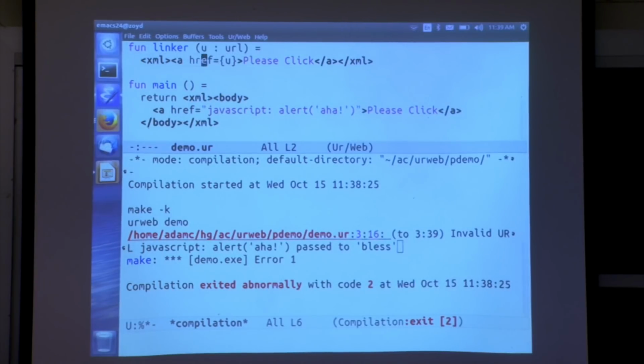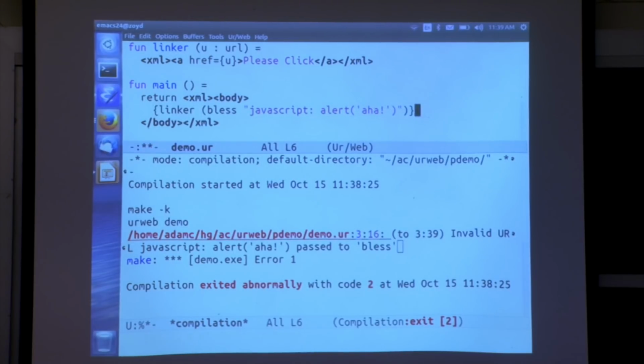And so I'm using the curly braces, like in some popular HTML template frameworks, to indicate inserting some code from the host language inside the HTML that we're building. And this is all done in a way where it's type checked statically, so the system will check, yeah, this is a spot where a URL belongs, and this says it is a URL, so that's fine. And then I can explicitly expose the call to bless by saying that let's just call the linker function here on the result of blessing that URL.